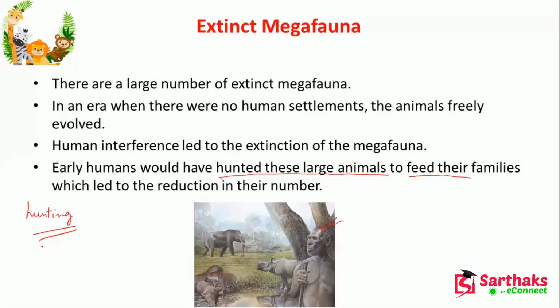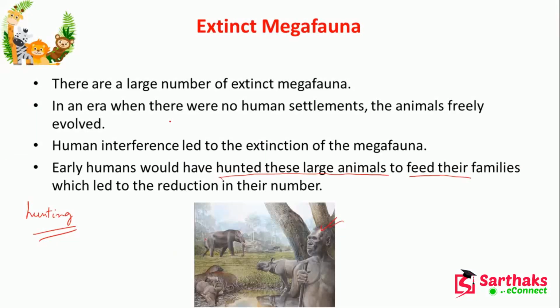So in that time, humans hunted the large animals to feed their families, and due to all this, this type of animals has been reduced. So these are the extinct megafauna.